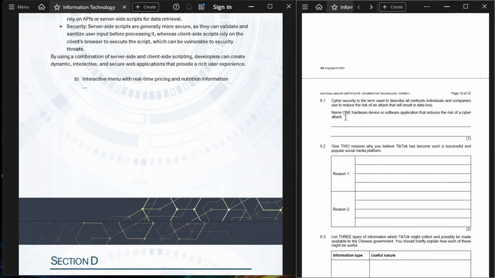Question 6.1. Cybersecurity is the term used to describe all methods individuals and companies use to reduce the risk of an attack that will result in data loss. Name one hardware or software application that reduces the risk of a cyber attack.